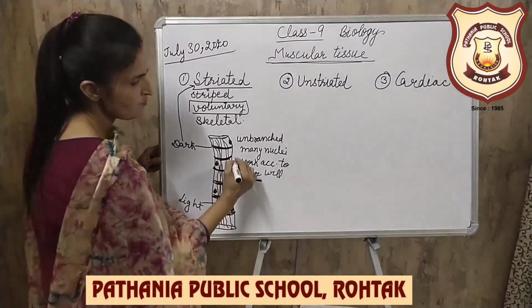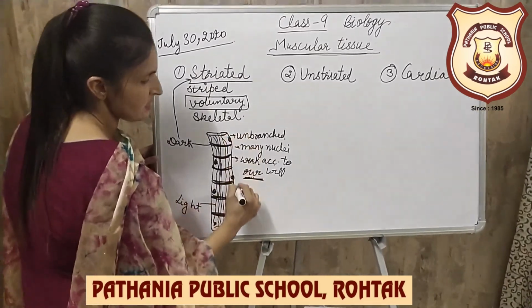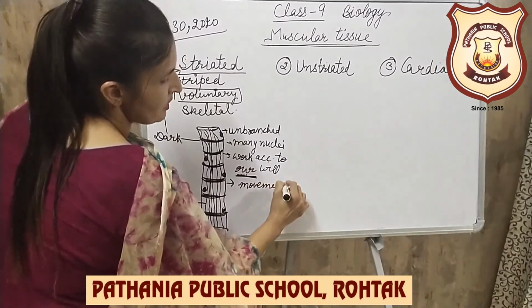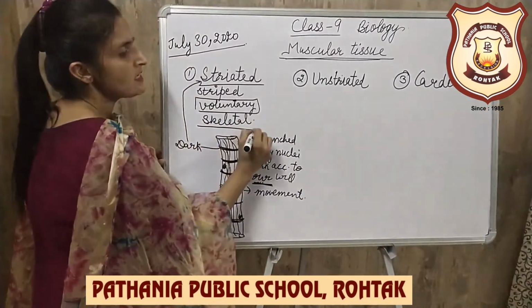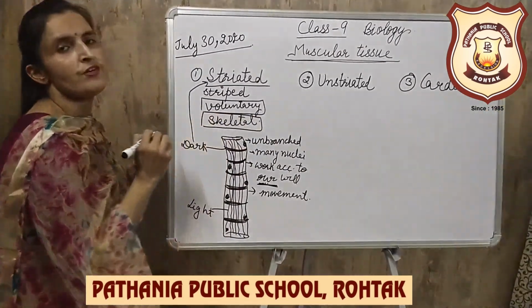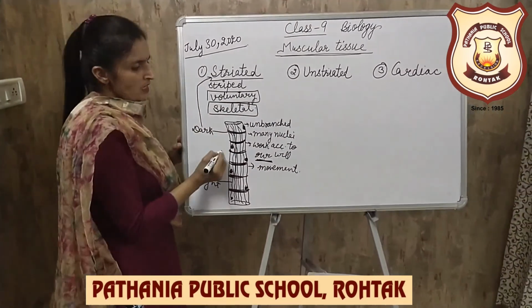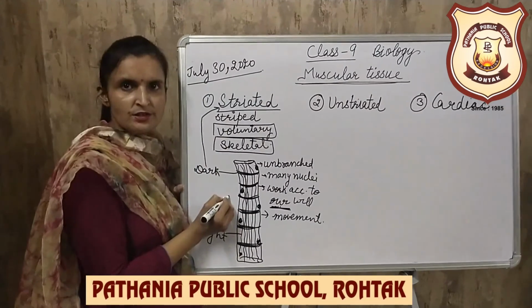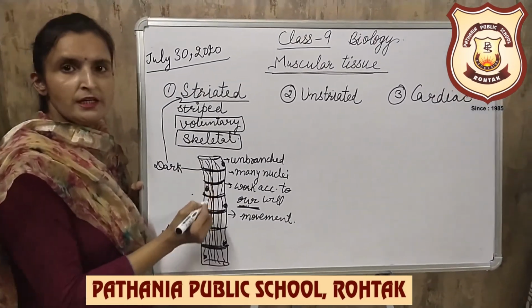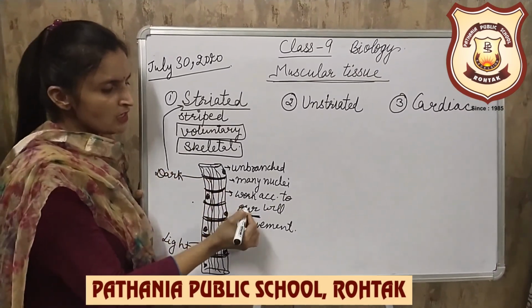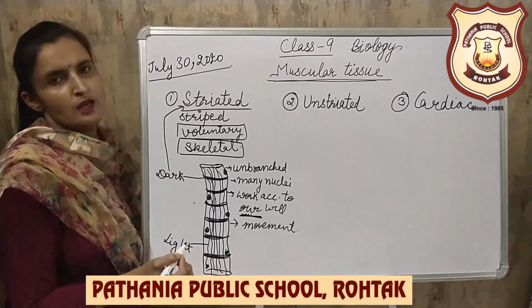And also, since these muscles help in the movement, we call them skeletal muscle fibers. So you need to remember the characteristics. These are long and cylindrical, have many nuclei, are unbranched, and work according to our will.